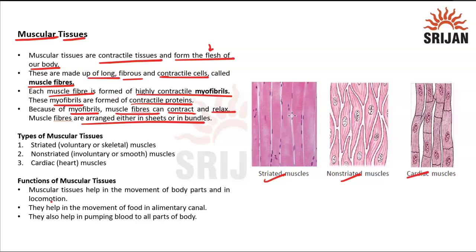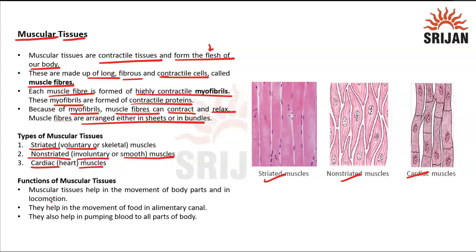As I already said, there are three types of muscles: the striated, also called voluntary or skeletal muscles, then non-striated, which is involuntary or smooth muscles, and then cardiac muscles, which is also called the heart muscles because they are present particularly in the heart.